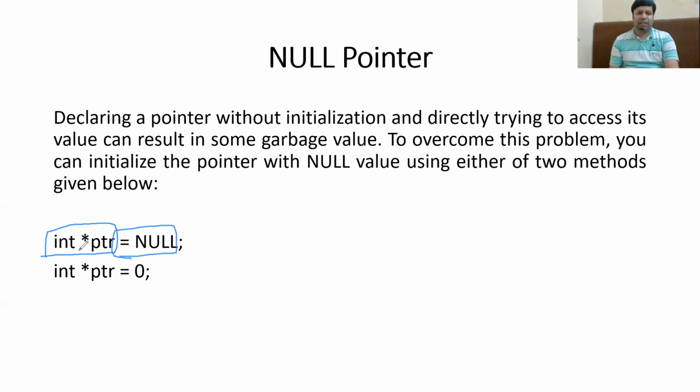If you write only int star ptr, it means declaration. If you say int star ptr is equal to null, that means declaration plus definition, and you are defining it with the value null, or you can define it using 0. 0 or null means no value. So the pointer is not pointing to anything, and this is called the null pointer.